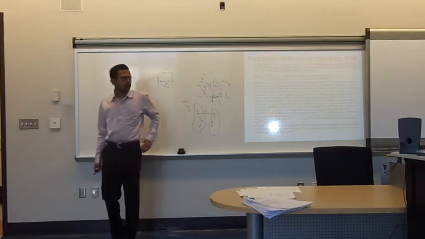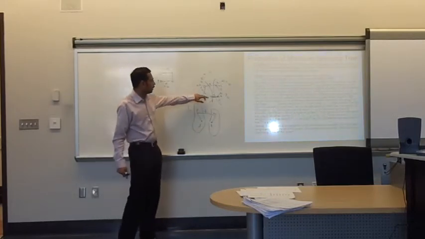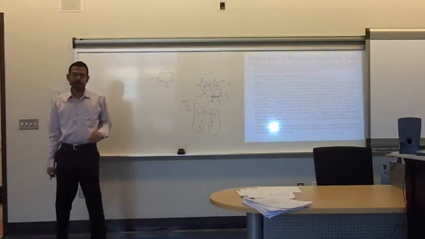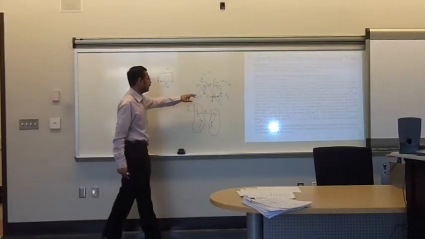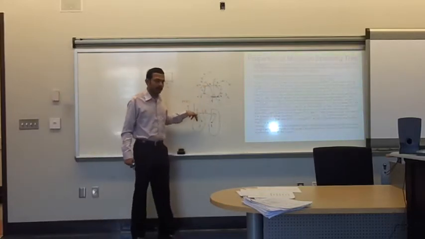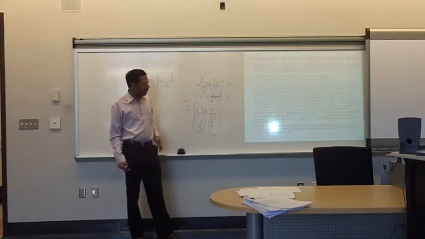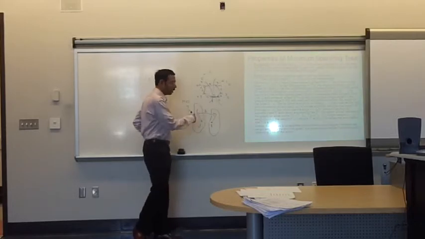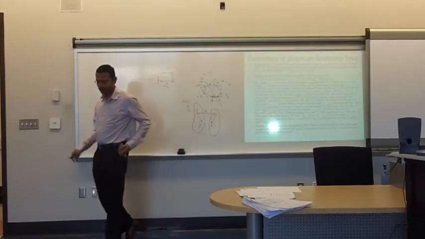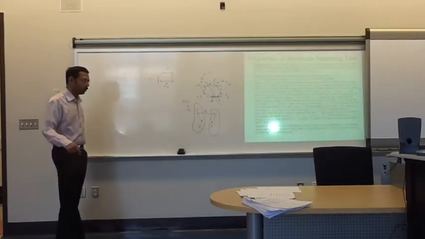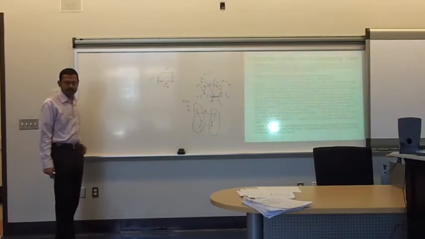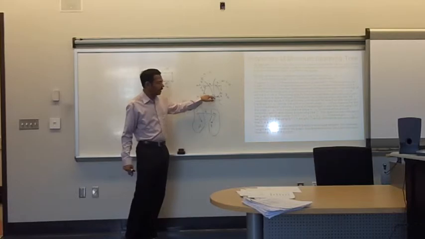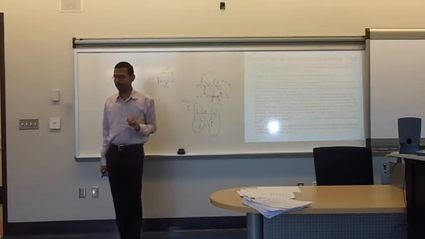So the heaviest weight edge in a cycle cannot be part of a minimum spanning tree. If it was, we could remove it and add another edge, and that would lower the weight of the spanning tree. So that's the theorem.